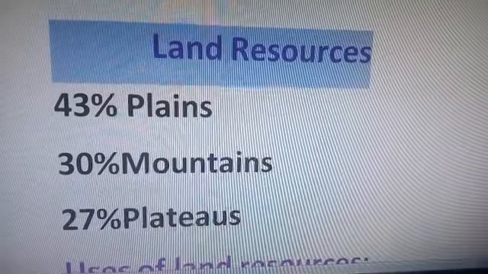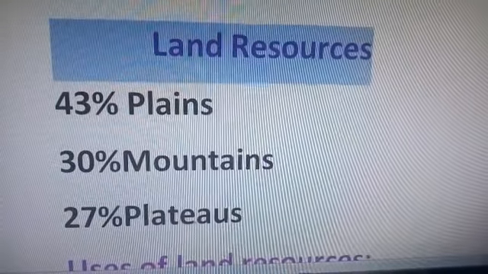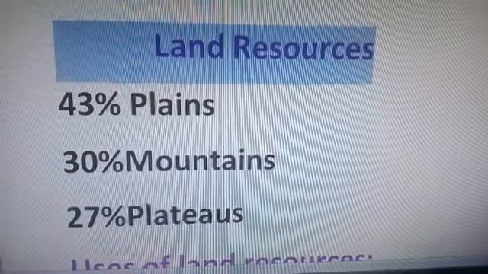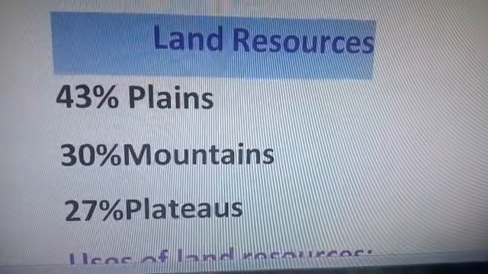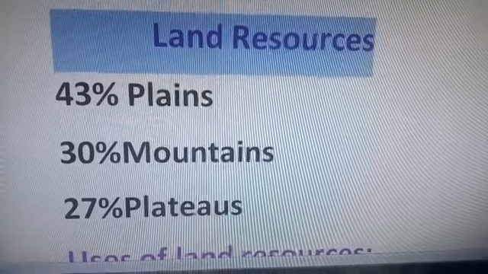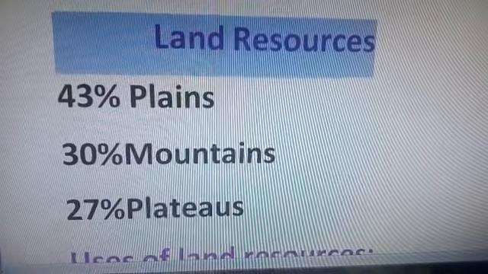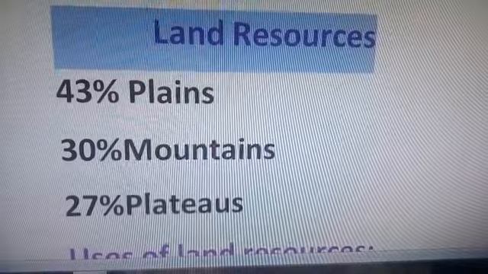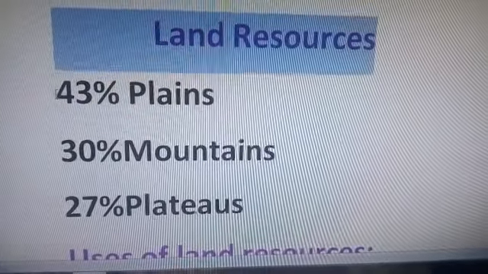This land supports natural vegetation, wildlife, human life, economic activities, transportation, communication, etc. So land is very important for us. If we talk about our country India, India has a variety of relief features. Somewhere there are high mountains, somewhere plateaus, somewhere plains. So first of all we'll talk about the plains.